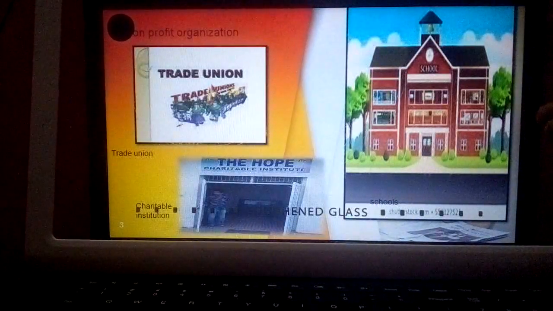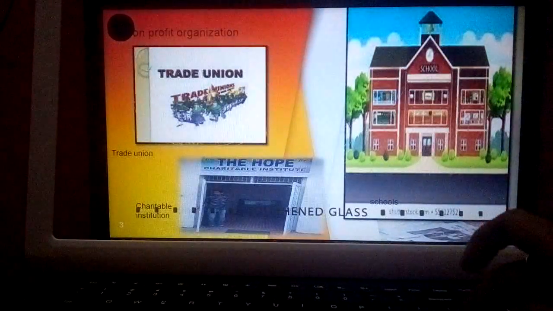Then schools. Schools are those institutions which render service and enlighten the knowledge of the student. So this one also comes under NPOs. Then charitable institutions where they provide shelter to orphans, provide basic facilities, etc. Then there are religious institutions, religious organizations. All these are examples of NPOs.